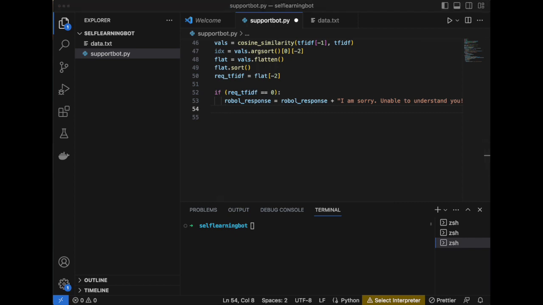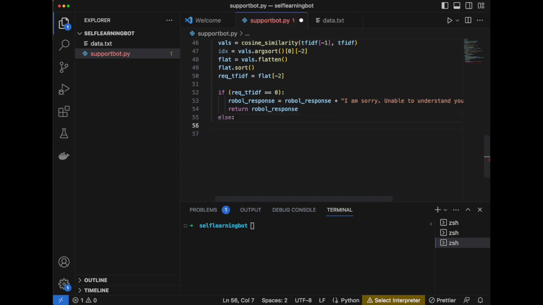So the robot will respond, "I'm sorry, I'm unable to understand." In the same way, in the else part, if the bot does find something, then it will read the sentence token, add it to the robot response and give you the response.